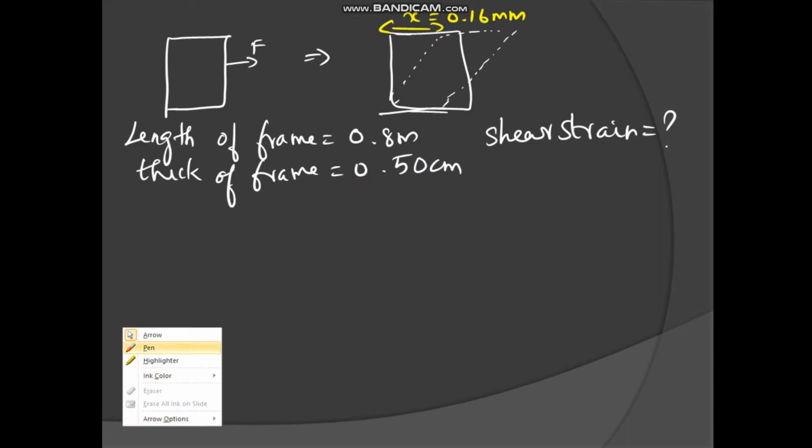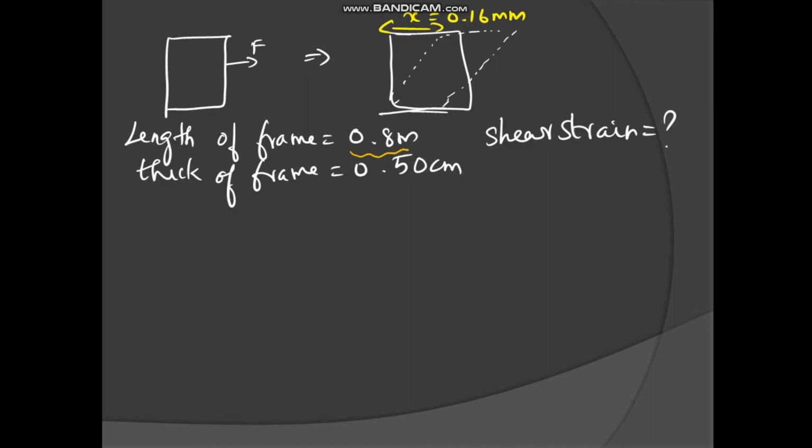Now let us solve a numerical. There is one frame. Its length is 0.8 meter, and the thickness of the frame is 0.5 centimeter. What is the shear strain they are asking? Due to a force, it is displaced by a distance of 0.16 millimeter. Now it is like this due to the applied force. What is the shear strain?